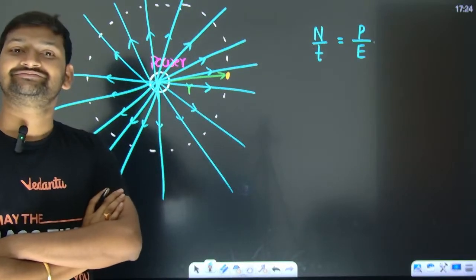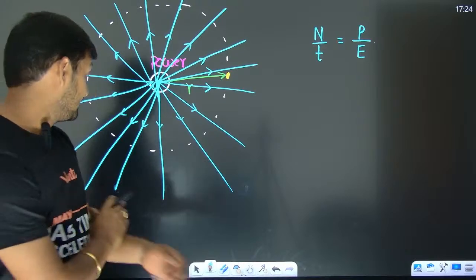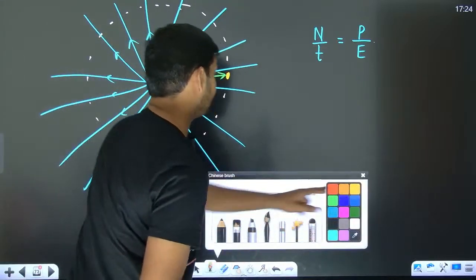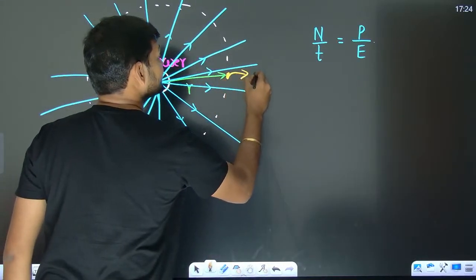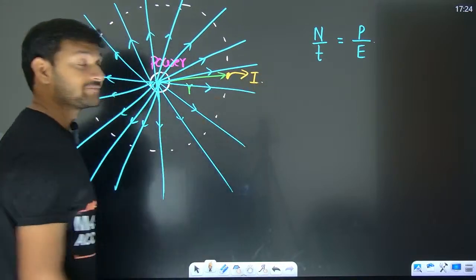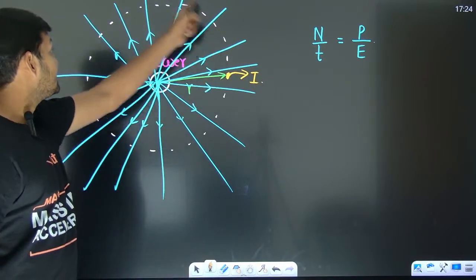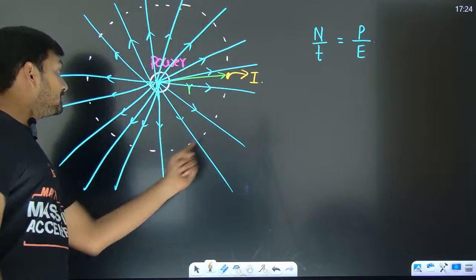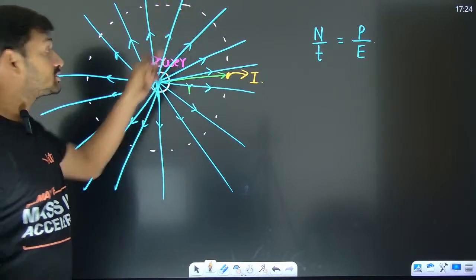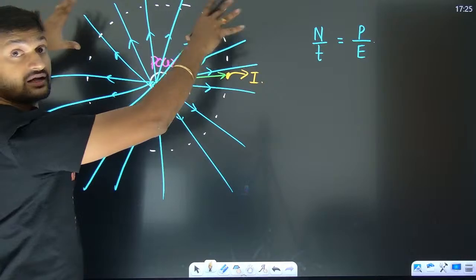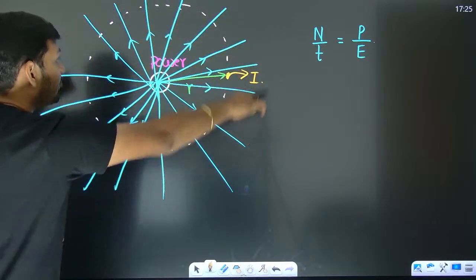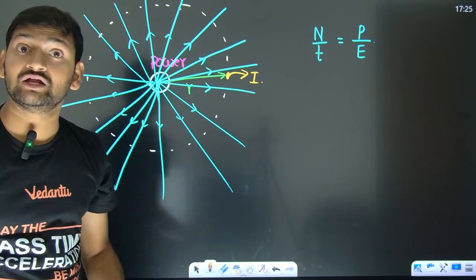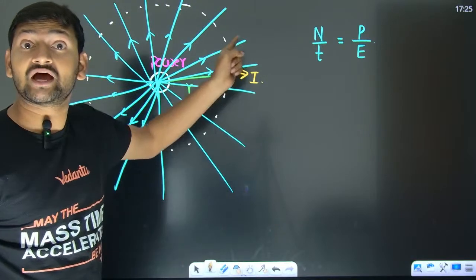No. But what did they give? They have given information about how much is the intensity at this location. So Earth is part of this big sphere. So whatever the power is given by the sun is falling on this sphere, right? Onto how much area it is falling? It is falling onto 4 pi r square.